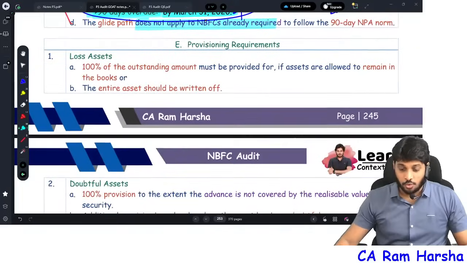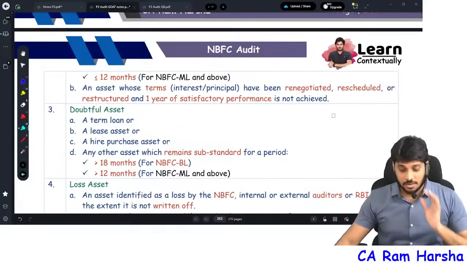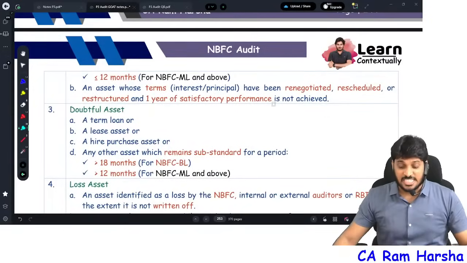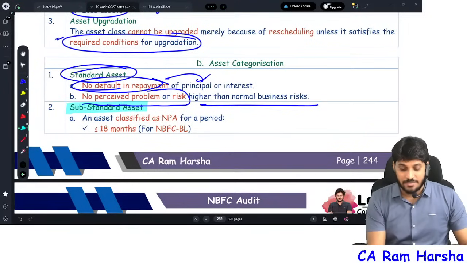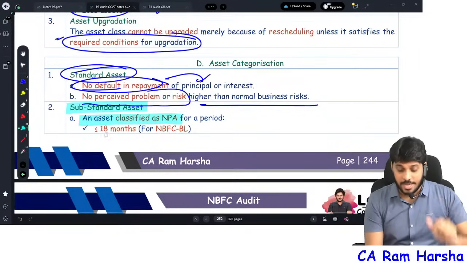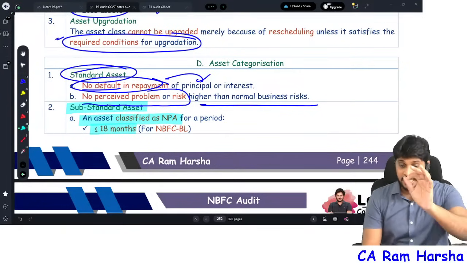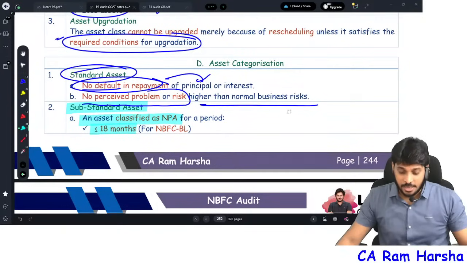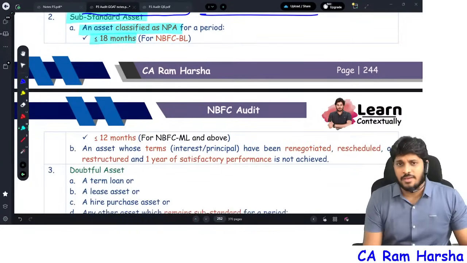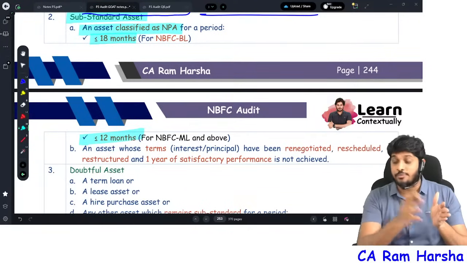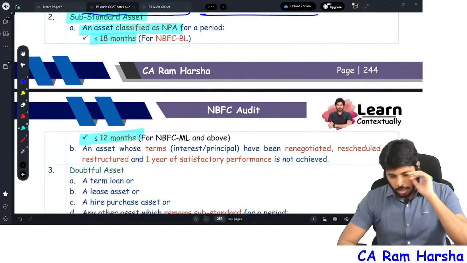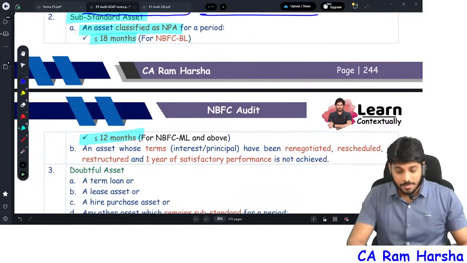Next. Okay, the asset became NPA, sir. Now, once it became NPA, straight away a loan which is NPA will be classified as substandard. An asset which is NPA up to 18 months is straight away called substandard. For middle layer NBFCs, it is not the 18 months criteria. Once it became NPA, up to 12 months it is substandard.